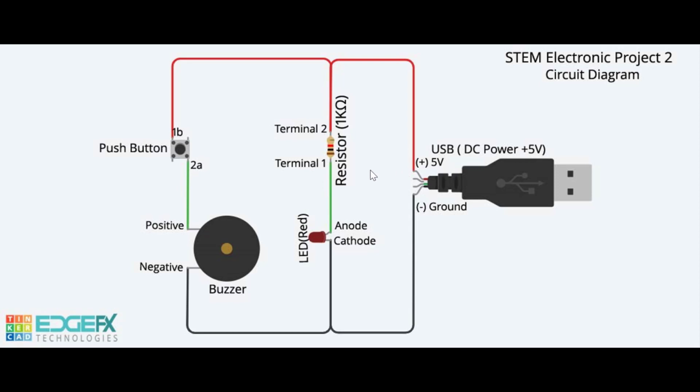When you press the push button, electric current flows from the plus 5-volt terminal of the USB through the push button, buzzer, and to ground, negative, completing the path 2 and forming a closed circuit. As soon as the current flows in the closed circuit, the buzzer starts emitting a sound. When the push button is released, the path is interrupted and therefore the buzzer goes off.